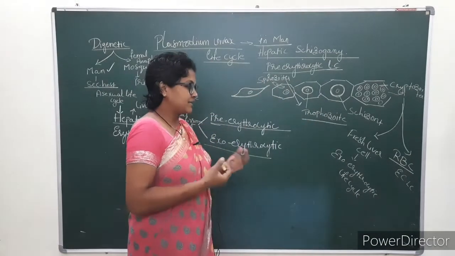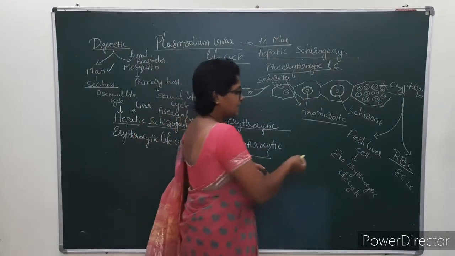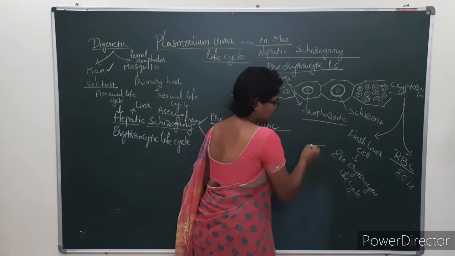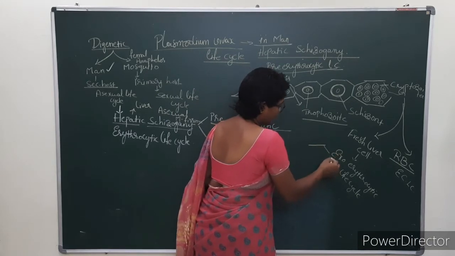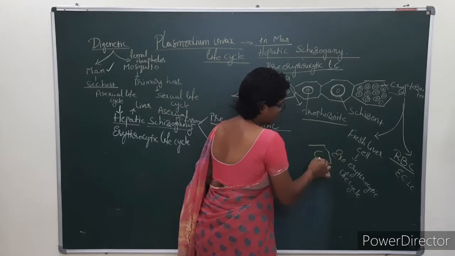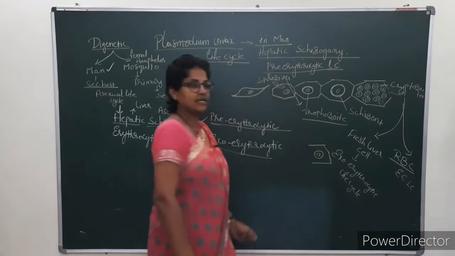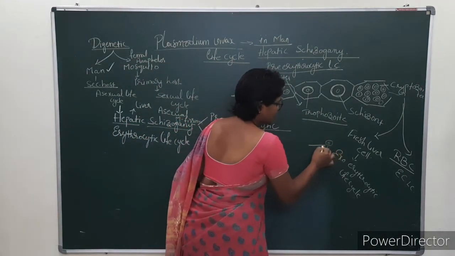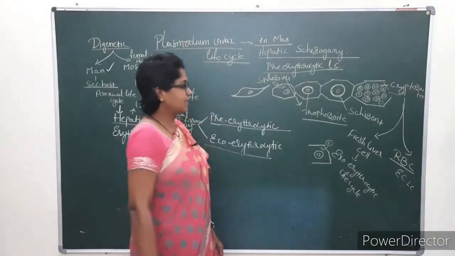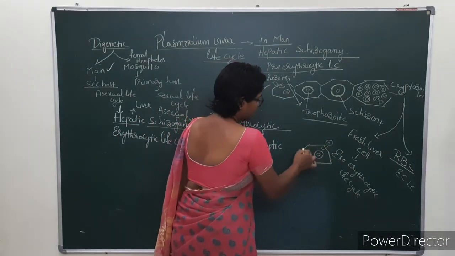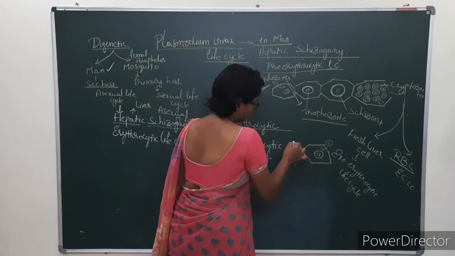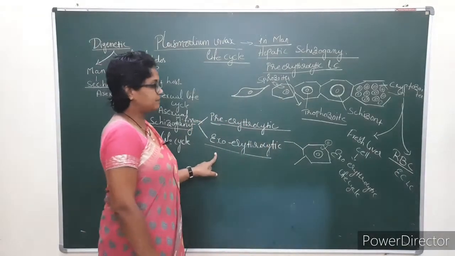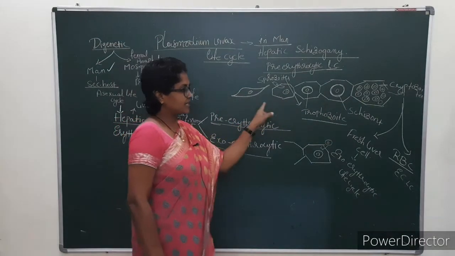Now again, the cryptozoites which enter into the fresh liver cells, these are the cryptozoites. What are these? These cryptozoites enter into the liver cell, fresh liver cell. Again they undergo, convert into...